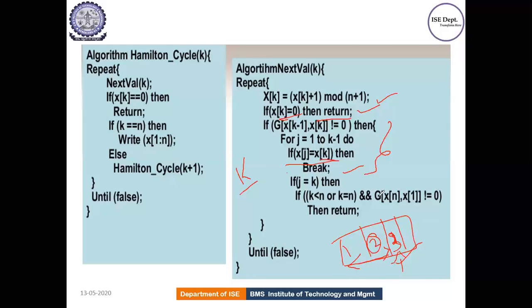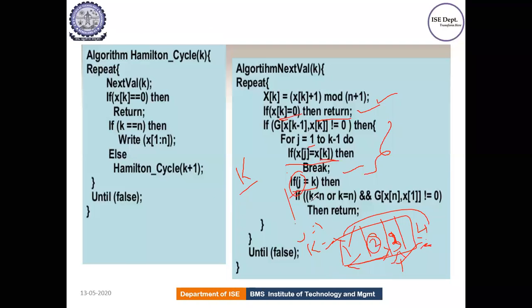So what is the last condition over here? The last condition is to check whether there is a path from the last vertex to the first vertex, correct? From the last vertex to the first vertex, whether there is a path existing. How are we checking this? If j is equal to k, j represents the current vertex which we are dealing with, and k represents the last vertex. So, current last vertex, and j keeps track of the first vertex, correct? So j is 1 now. Yes, j is 1 now. So it keeps track of the first vertex.